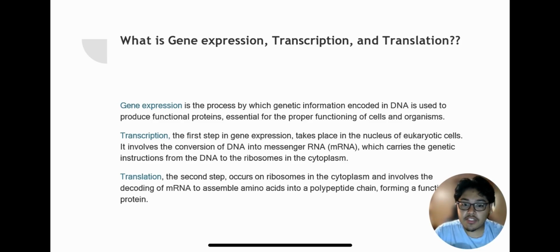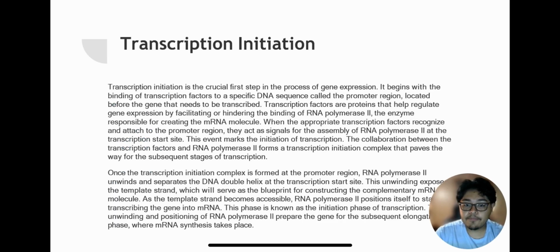Transcription is the first step of gene expression. This takes place in the nucleus of eukaryotic cells. It involves the conversion of DNA into messenger RNA, which carries the genetic instructions from the DNA to the ribosome in the cytoplasm. Translation is the second step that occurs on the ribosome in the cytoplasm, and it involves decoding the mRNA to assemble amino acids into a polypeptide chain that forms a functioning protein.